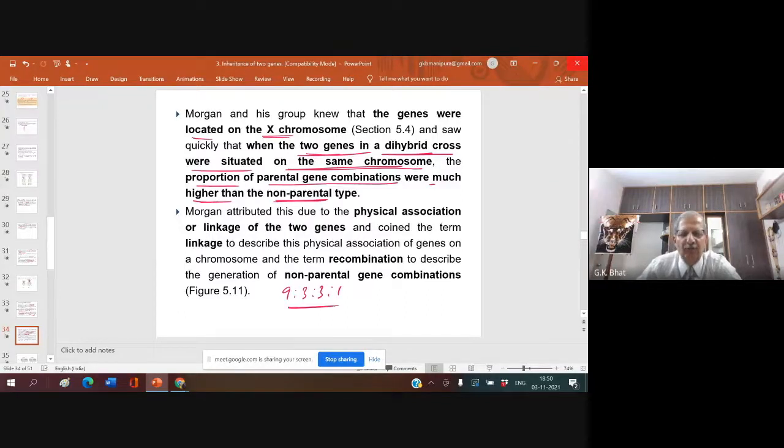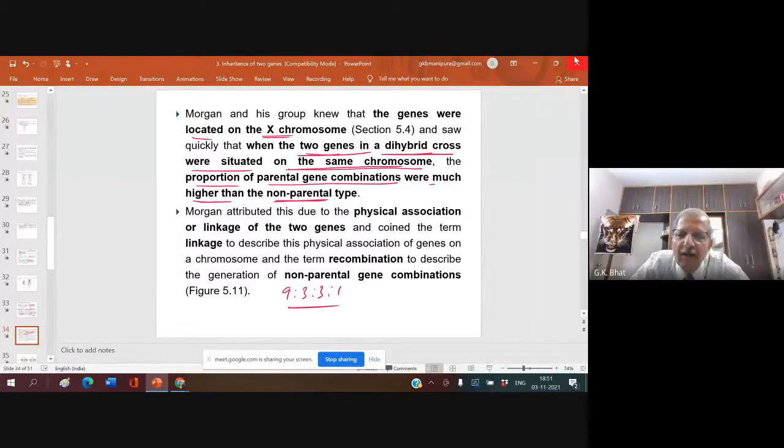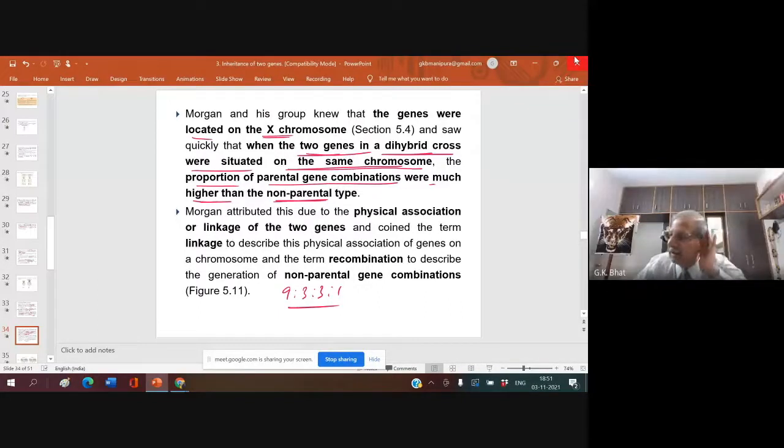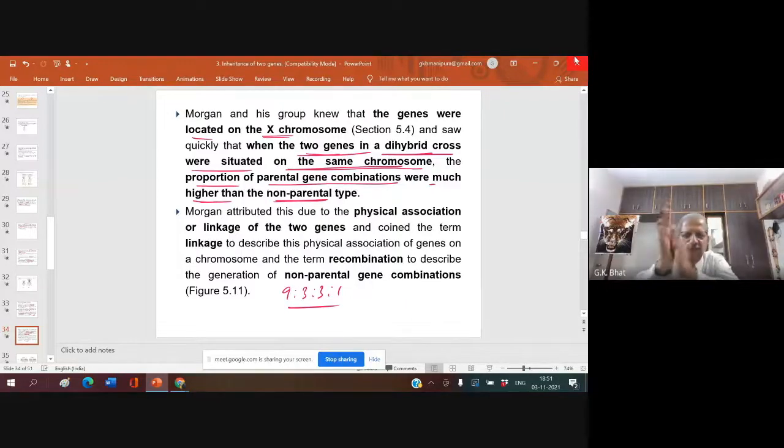I have told you about 9:3:3:1 in a dihybrid cross. Please let me know, who will tell? You will get another star. In this, which are parental and which are recombination, new combinations? In the usual 9:3:3:1 we have studied in the dihybrid cross, which combinations are parental? 9 and 1. Who said it? Aisha. Very good. Star of the day.